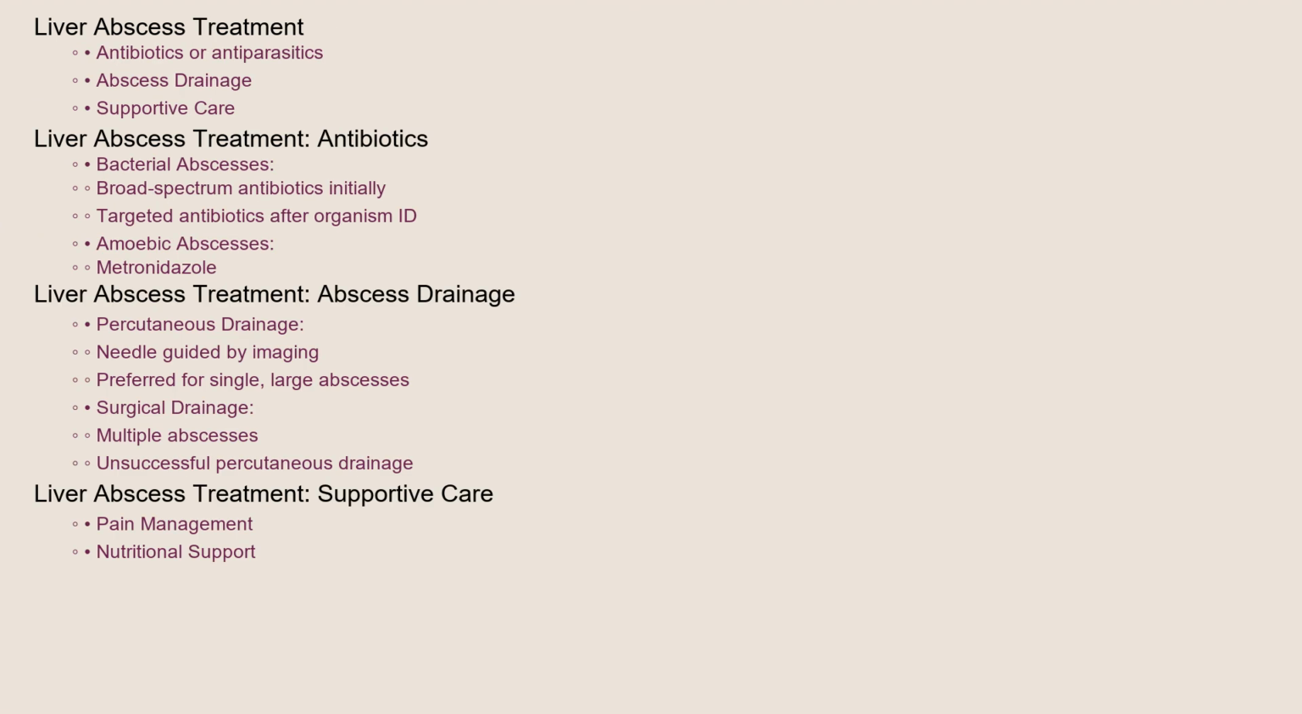Treatment for a liver abscess typically involves a combination of antibiotics or antiparasitic medications and drainage of the abscess. For bacterial abscesses, broad-spectrum antibiotics are administered initially, followed by targeted antibiotics once the causative organism is identified. Amoebic abscesses are treated with antiparasitic drugs like metronidazole. Drainage can be performed percutaneously, meaning through the skin using a needle guided by imaging, or surgically. Percutaneous drainage is often the preferred method for single, large abscesses. Surgery may be necessary for multiple abscesses or if percutaneous drainage is unsuccessful. Supportive care, including pain management and nutritional support, is also crucial.